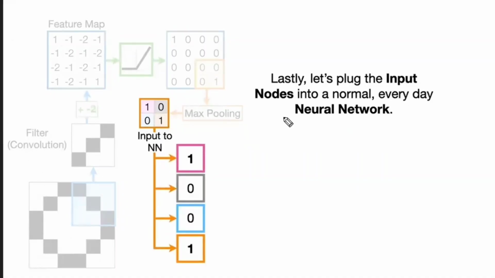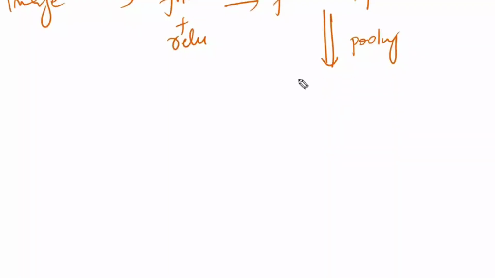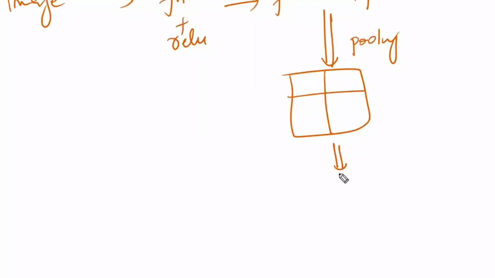Clear, guys? Once again. For the first image, I'm going to apply the filter plus ReLU. Filter along with the ReLU is called a feature map. Whatever feature map I have got, I'm going to apply the pooling. After pooling, whatever output I get is one more feature map. For this, I'm going to apply the flattening. For an image, you are applying the filter, ReLU, and finally you are going to do the flattening.